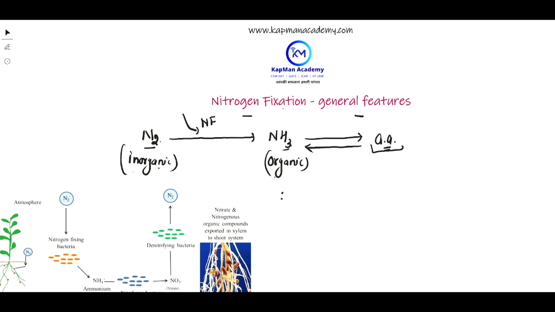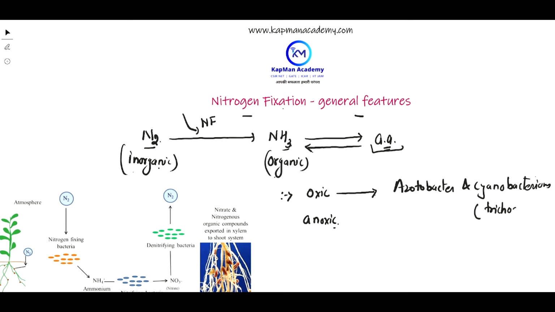Another thing you should know is that nitrogen fixation can occur under oxic conditions, or it can occur under anoxic conditions. The microbes responsible for oxic nitrogen fixation are Azotobacter and cyanobacteria. An example in the cyanobacteria responsible for aerobic nitrogen fixation is Trichodesmium, which fixes nitrogen aerobically.